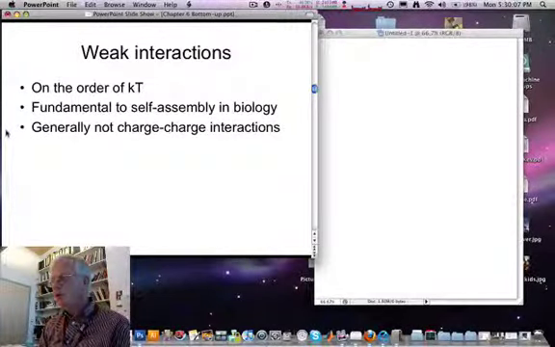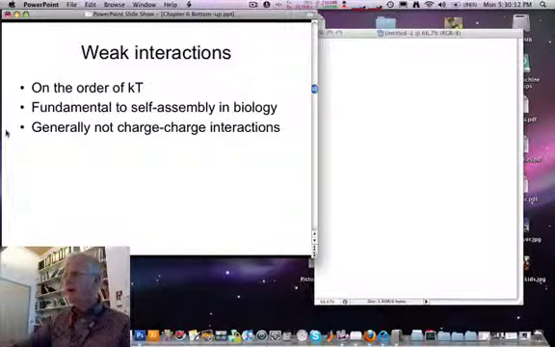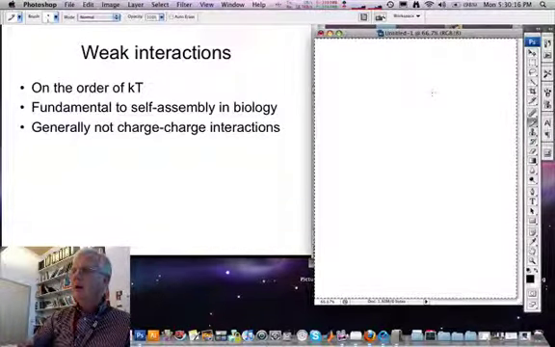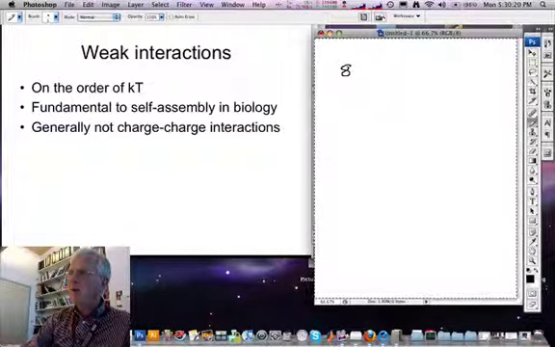So now we're going to talk about the weaker interactions, weaker than covalent bonding, between particles responsible for self-assembly. What do I mean by a weaker interaction? Well, a covalent bond may have a bond free energy of 80 kilocalories per mole.